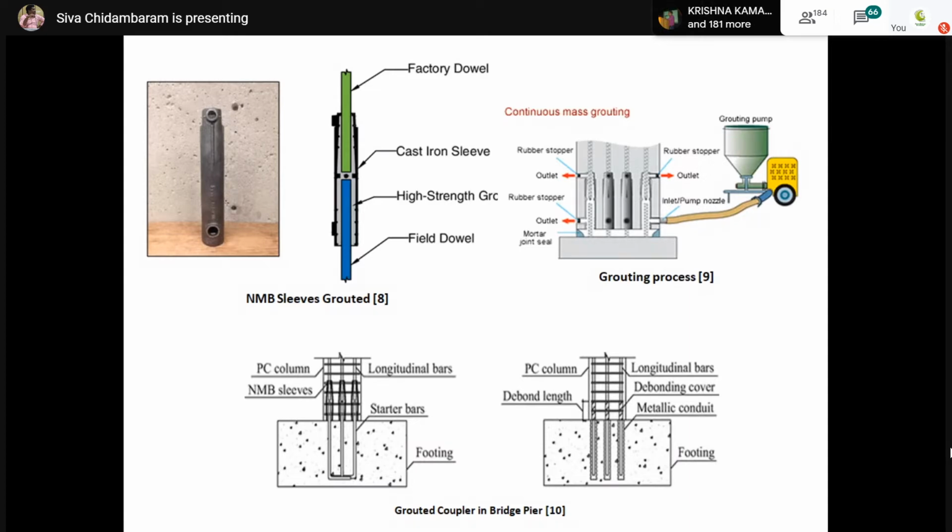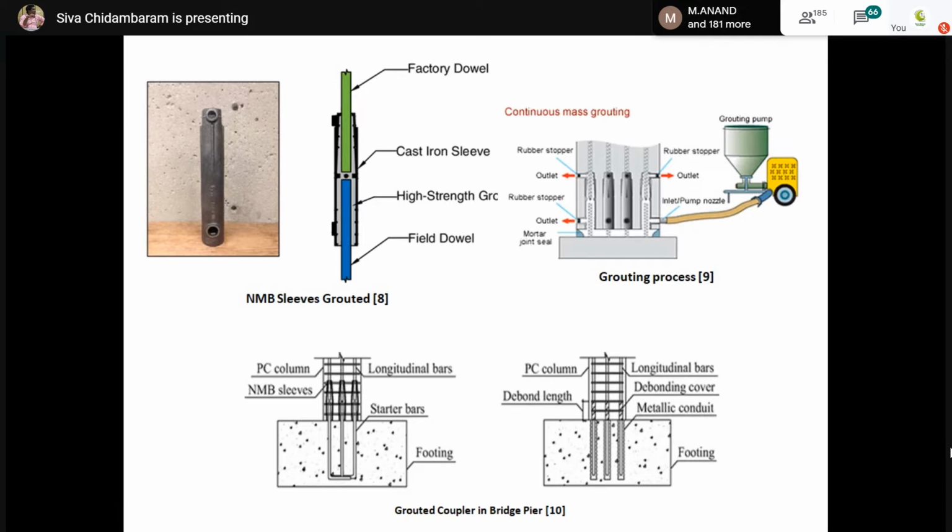So this particular coupler will have a grouting outlet. You can see in the second image, the grouting outlet will be exactly available at the face of your column member or any foundation members. After inserting the precast unit with the existing unit, we have to grout using some grouting pump. Now, this grouting pump will transfer the grout through the hole which is available at the face of your column, and that will fill the coupler completely.